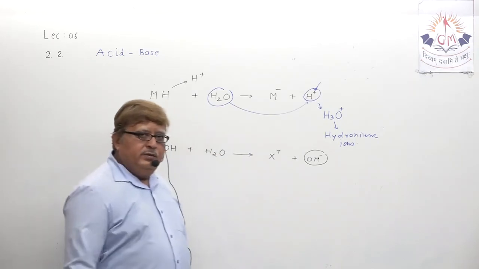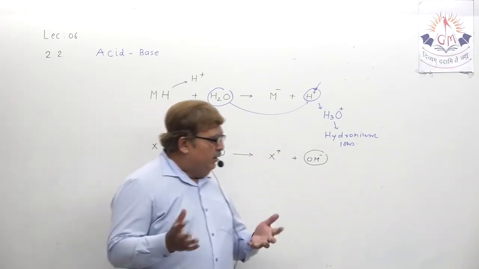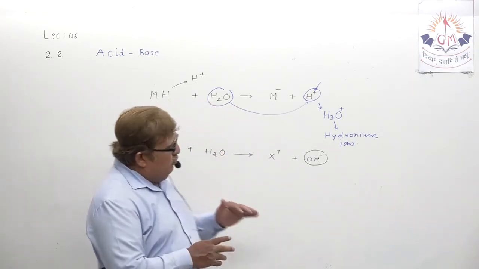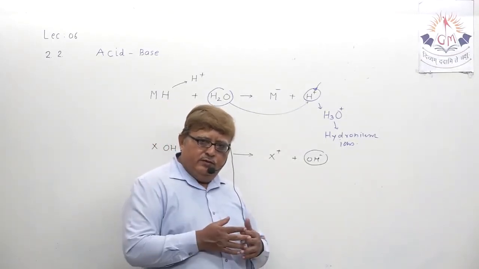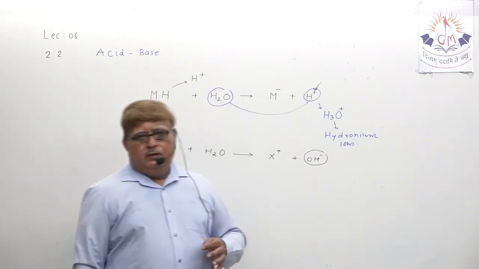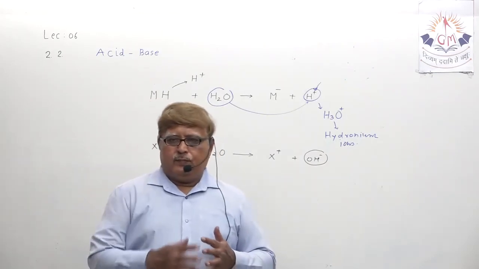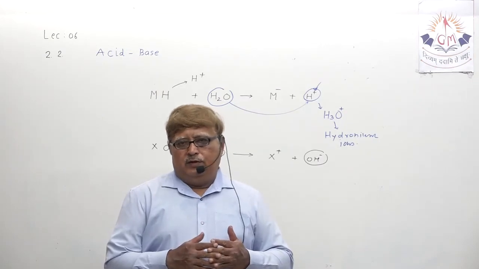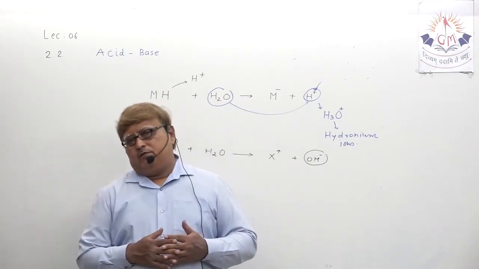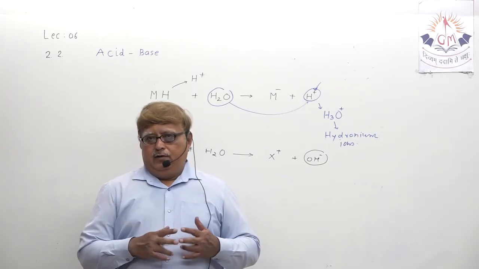Understand? So my dear student, before this topic is over, and before we move to the next lecture, one thing has to be clear. For the strength of acid, presence of which ion is compulsory? Can you name it? Hydrogen ion.